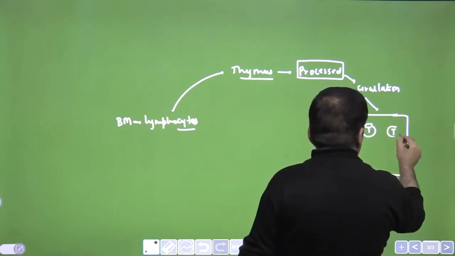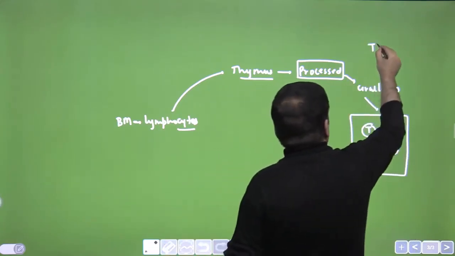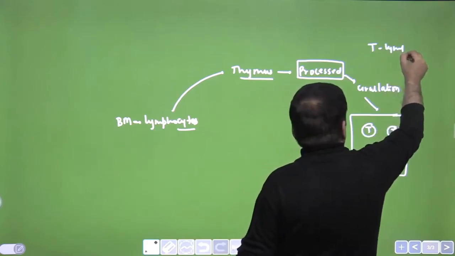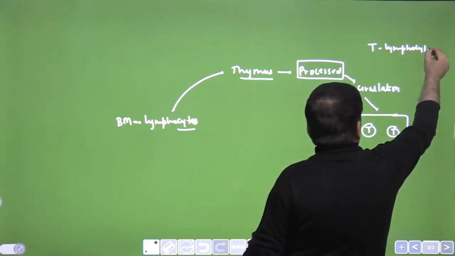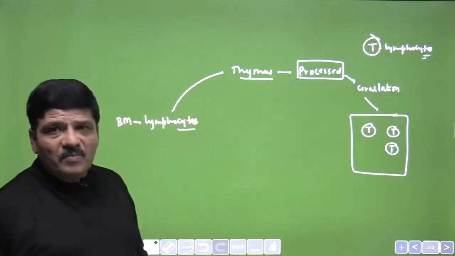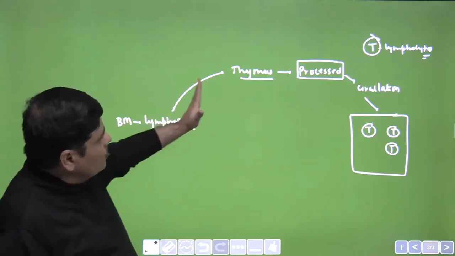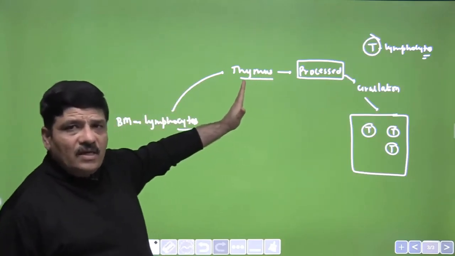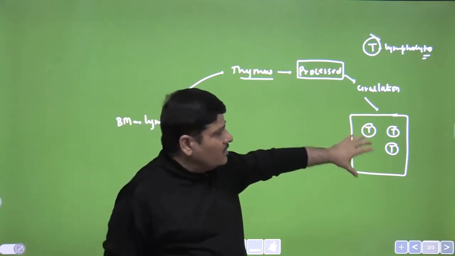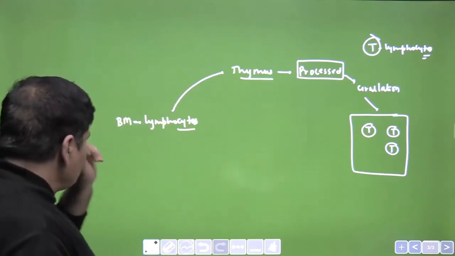So these are the processed lymphocytes. They are called T lymphocytes because this processing has happened in the thymus. So this T stands for thymus. This is now very easy. Some lymphocytes go to the thymus for processing. After processing, they are resting in the secondary lymphoid organ.